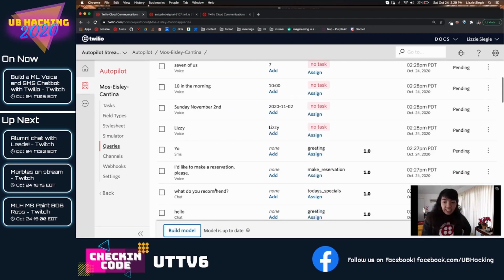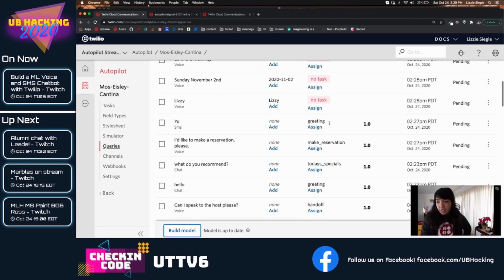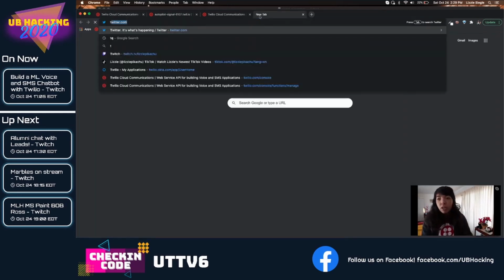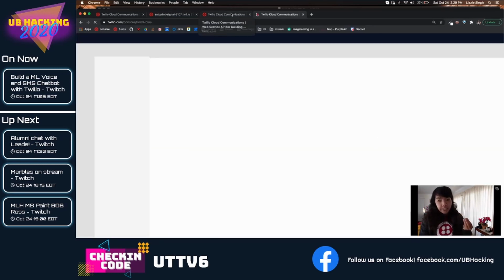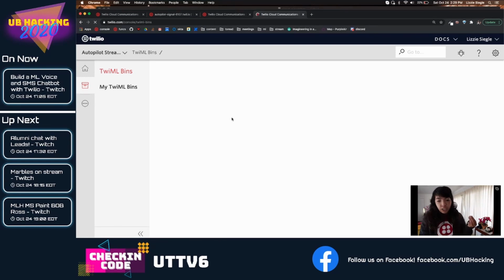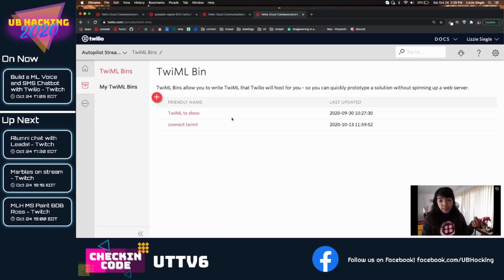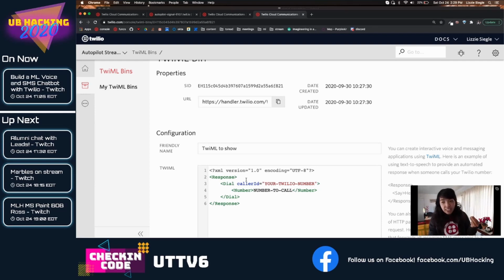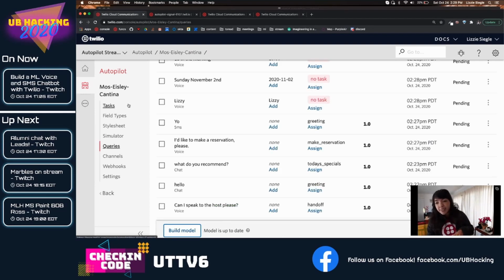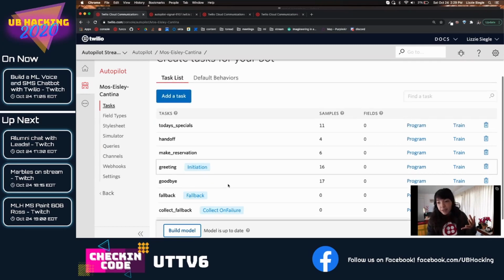And then we see the tasks it triggers. The confidence score is how confident it is that the task assigned is the task that it should route to. And now we have one more task to show, and it uses something called Twiml bins, which is like a serverless function for Twilio XML. I'm not going to show you the exact code because it has my phone number, but we can look at the actual task, which is the handoff task for when a bot gets stuck.